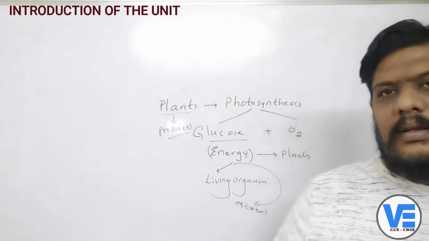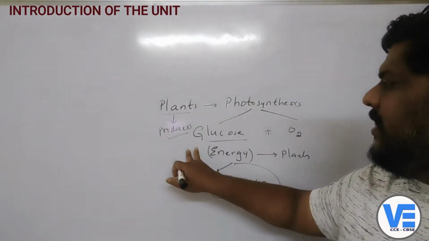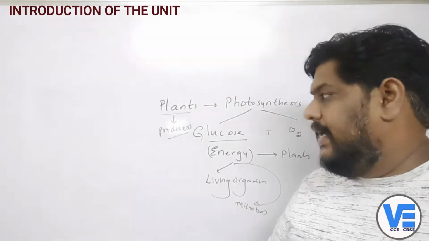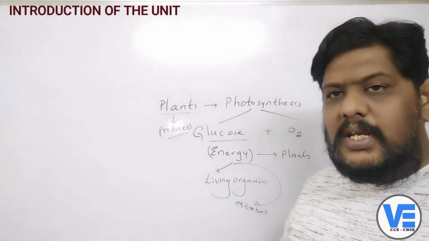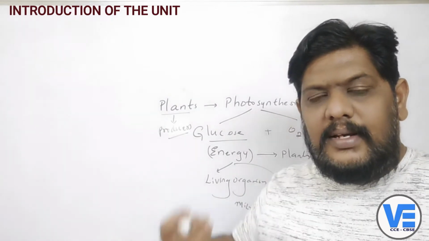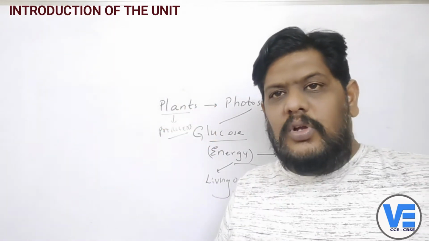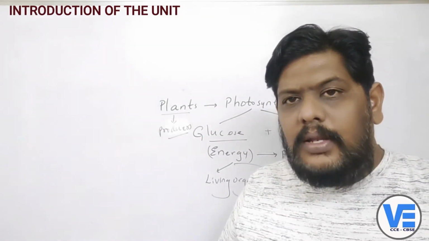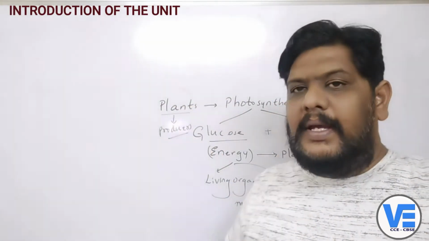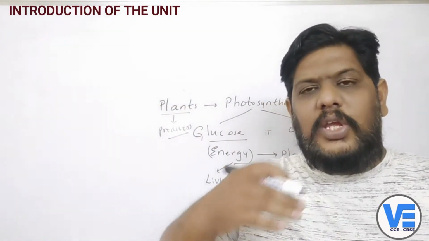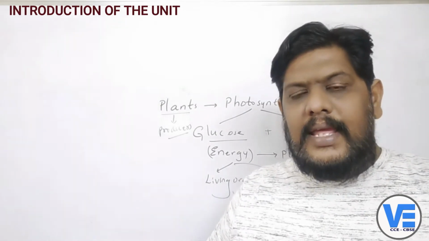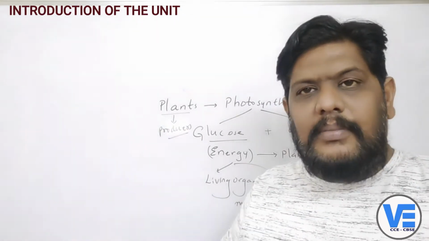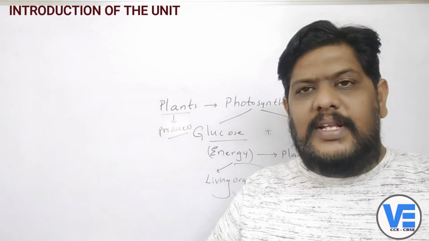Now we got an idea about the plants, right? Plants are the producers. They undergo photosynthesis and they produce the glucose and also give out the oxygen. They liberate the oxygen, and this is nothing but the energy. All the living organisms living on the earth, including the microorganisms, require energy, right? And for that energy, what they consume is the food which is prepared by the plant. So all the animals or the human beings, indirectly or directly, are dependent on the energy which is derived from the plants. So only plants are the ones which are giving the energy.